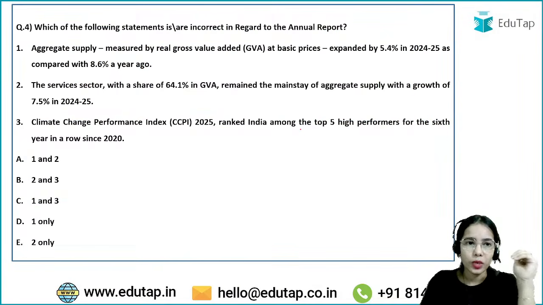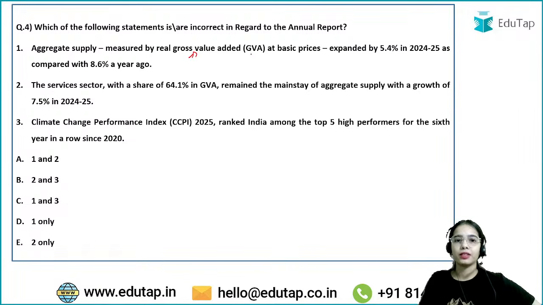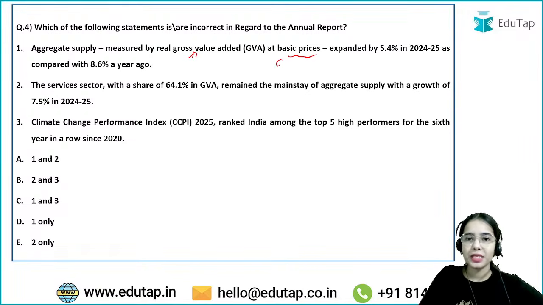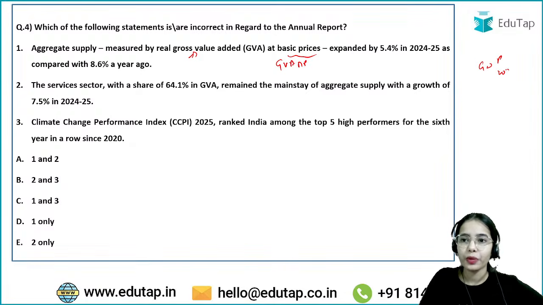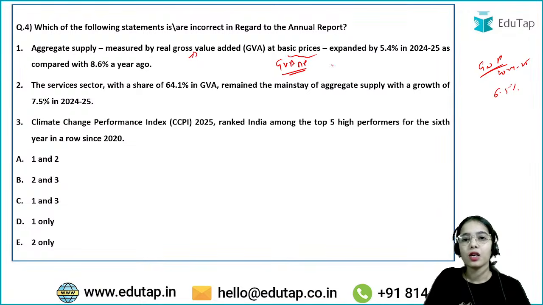Now coming to the next one. Coming to the next question, which of the following statements is or are incorrect in regard to the annual report? Aggregate supply measured by gross value added at basic prices expanded. So basically GVA at basic price. We have seen the data for the GDP for 2024-25, it was 6.5%, the GDP at market price. But now the GVA at basic price, what is its value? Or it expanded by what percentage in 2024-25 as compared with 8.6% a year ago? So try to answer that.